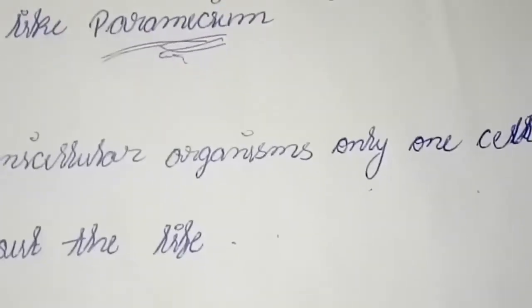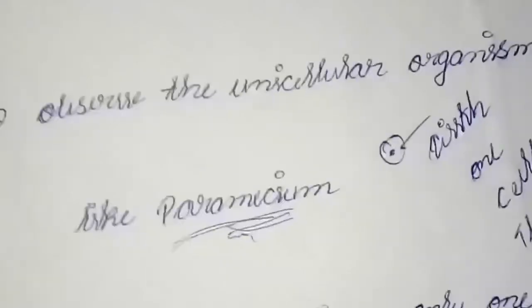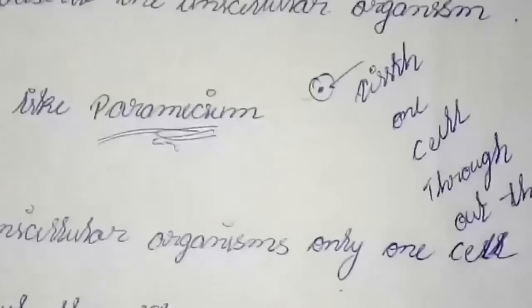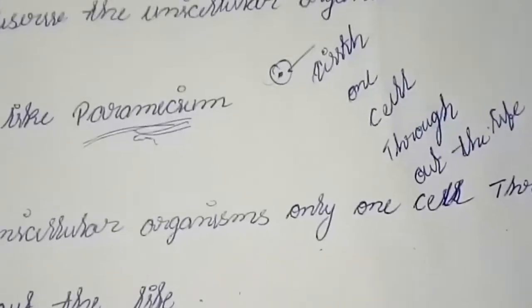With that one cell they live throughout their life.